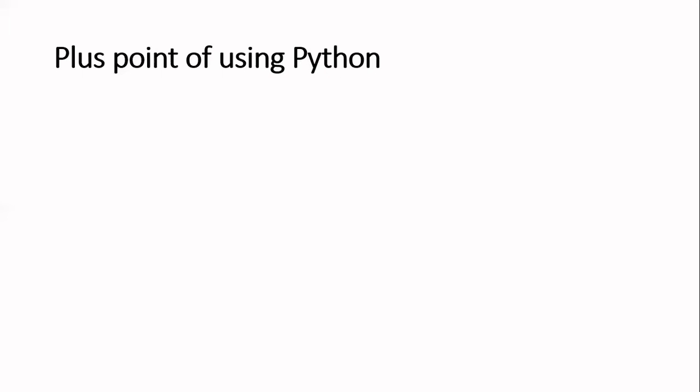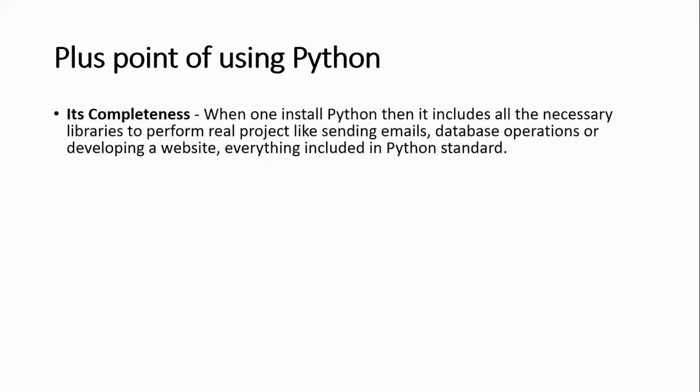What are some other plus points of using Python? Its completeness. When you install Python, it includes all the necessary libraries to perform a real project like sending emails, database operations, developing a website, everything included in the Python standard library. So it is a complete package, and there are a lot of things included, so that you do not have to install any other component for achieving features like sending emails or database operations.